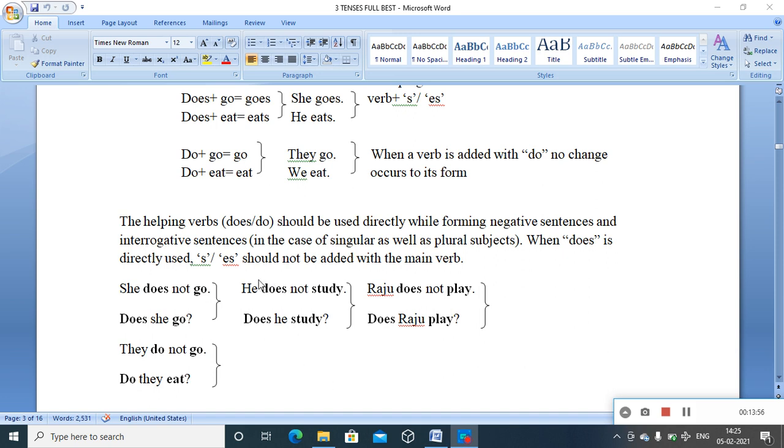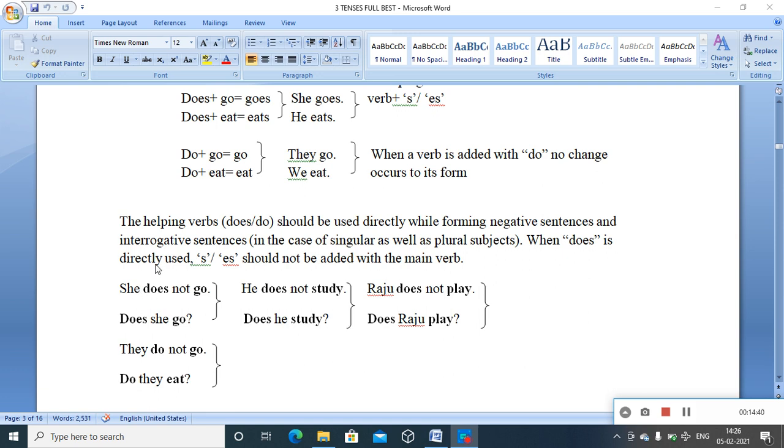So that is the negative sentence. For forming the negative sentences in this tense, you definitely need the direct use of both the helping verbs according to the subject. If it is singular, you have to use does directly. If it is a plural subject, you have to use do only. But in any case, for negative sentences and interrogative sentences, you have to use do and does, the allotted helping verbs, directly in the sentences. We will take different examples and it will be more clear.